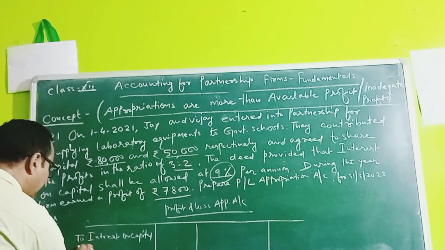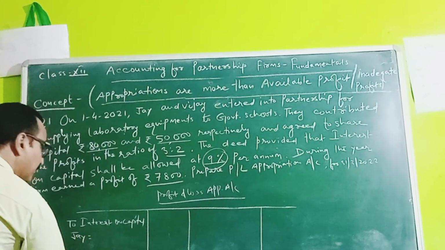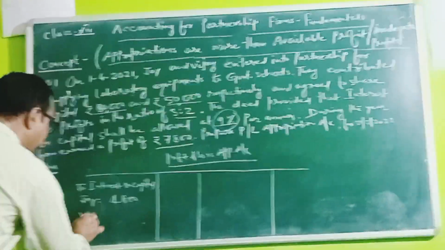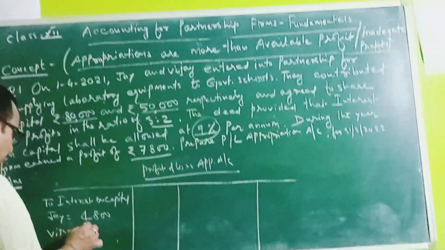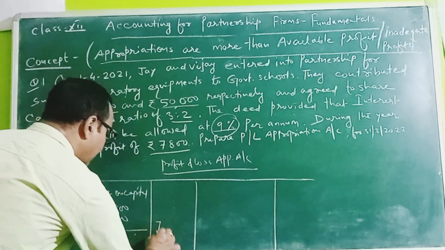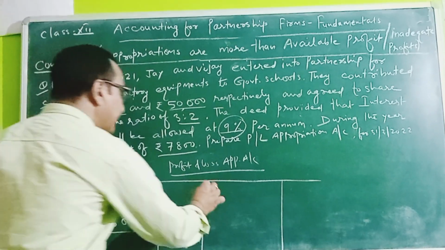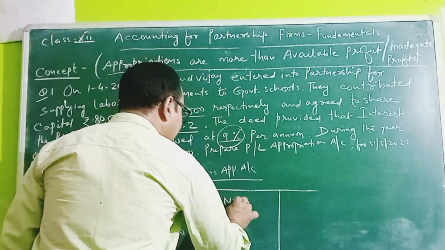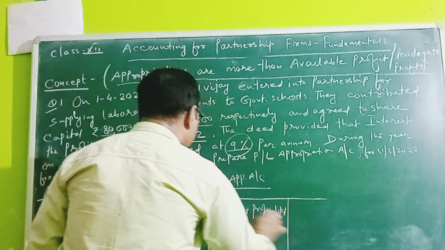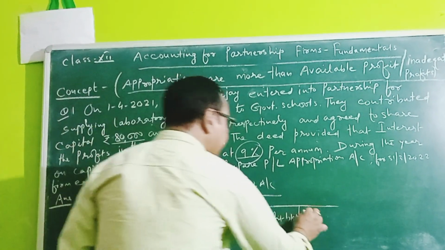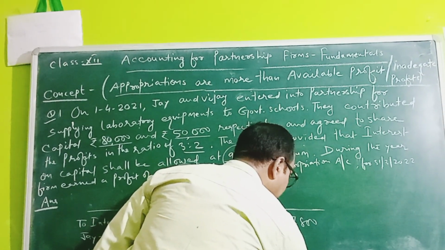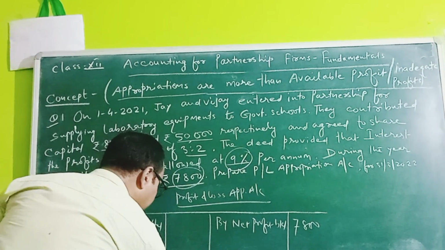The first partner is J, the amount will be 4,800 rupees, which we have just calculated, and for Vijay the amount is shown as 3,000 rupees. So the total amount is 7,800 rupees. Here we show by net profit brought down, 7,800 rupees. So the amount is balanced.